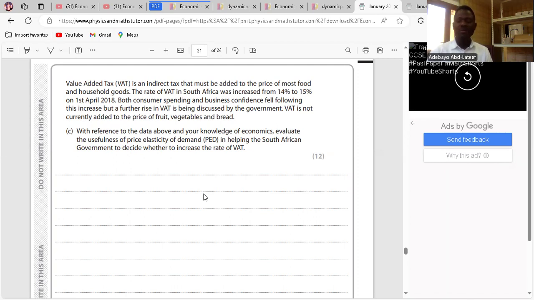Three, using PED will mean that it has to be used to calculate each product. This will take time and may waste scarce resources because we have several products. And government would be using PED instead of maybe the consumer price index or the rest. So government cannot generalize it. Government has to calculate PED for each product, and that will take time. Time is a waste, and the resources are scarce already. So that ends January 2020 past paper 1. Any question? No.